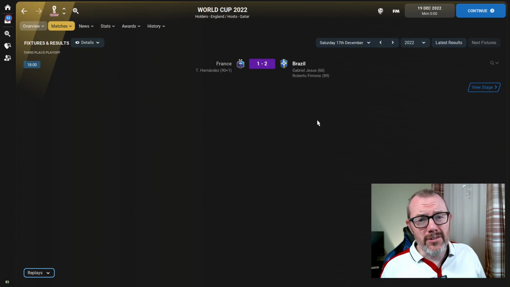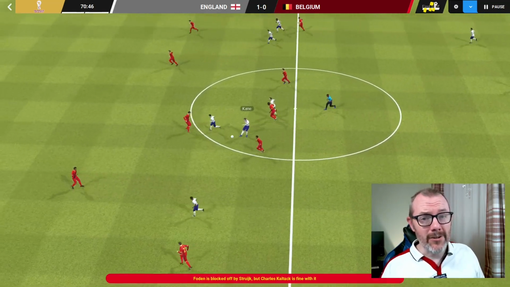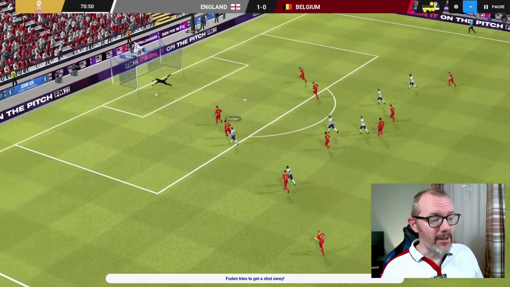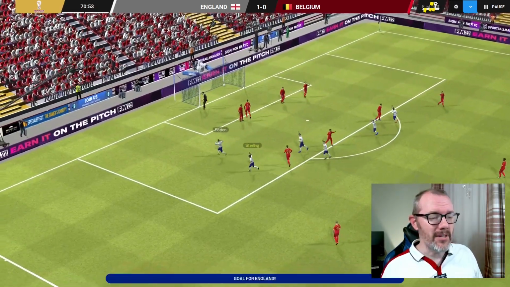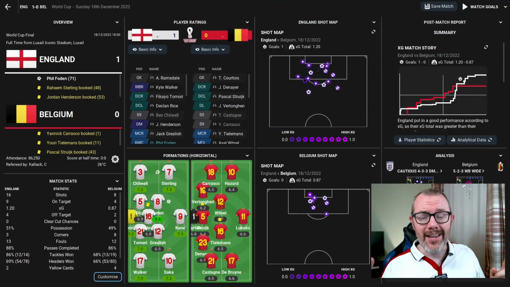Before that, there was the third place match, of course, and again, it's the late goals coming in. Firmino putting Brazil 2-1 up. Hernandez getting one back for France in stoppage time, but Brazil finishing third. So the third place match from last time becomes the final this time, and we see here it was won by Phil Foden in the 70th minute. Beautiful through ball from Sterling. Great finish. And that's it.